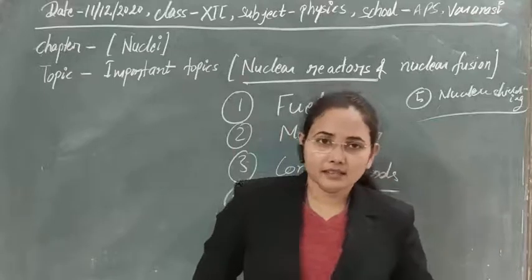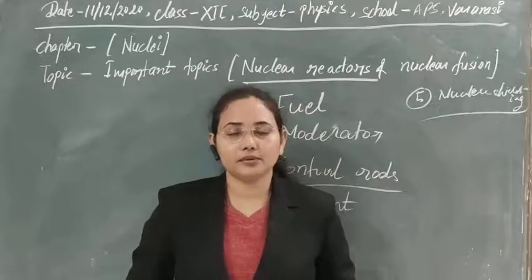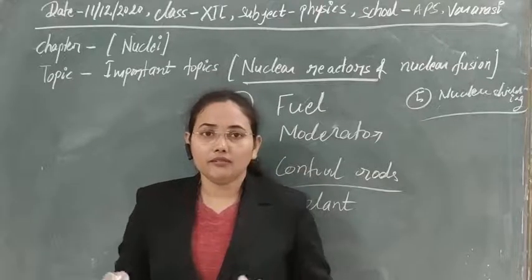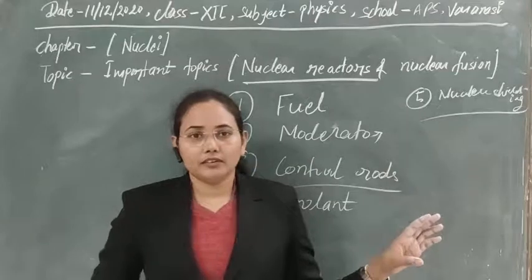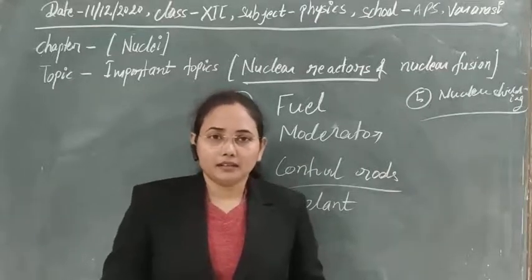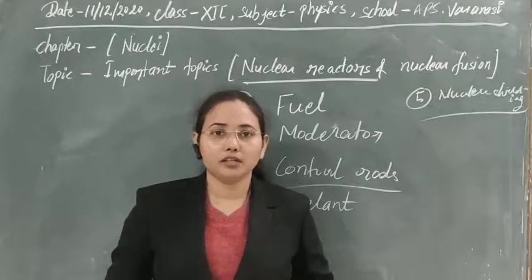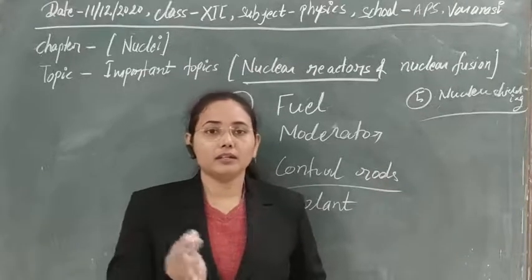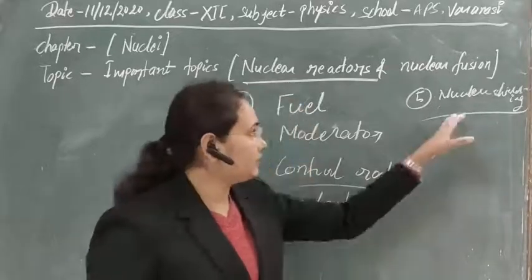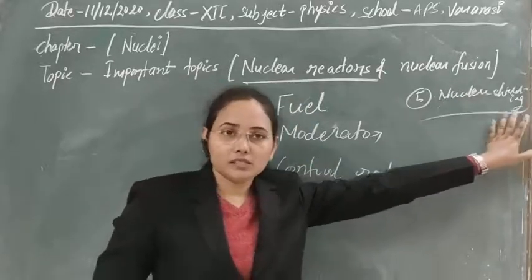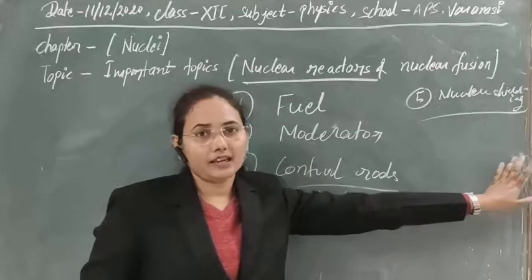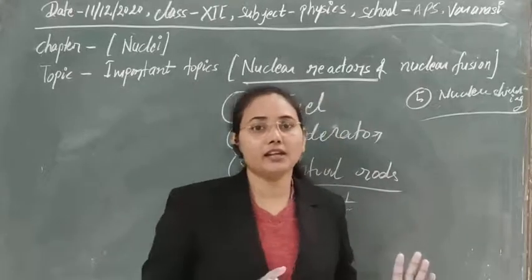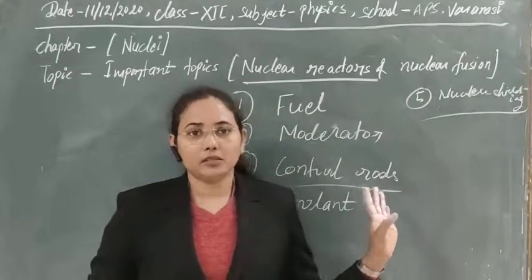The next thing we use is the shielding. As radioactive radiations are produced that can harm the workers in nuclear reactors, to protect the workers' bodies from genetic effects, we use a concrete wall around the nuclear core. After that we can protect them easily. So these are the basic components of the nuclear reactor that we have just studied, and I think it is now clear to you why we use them and what the components are.